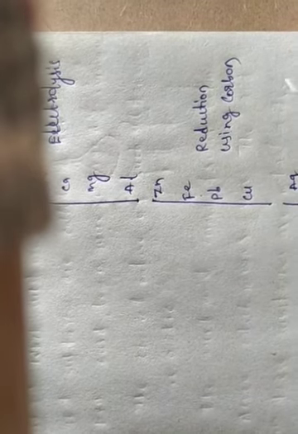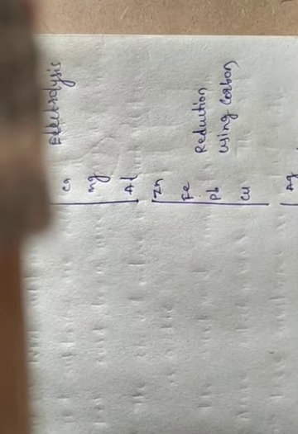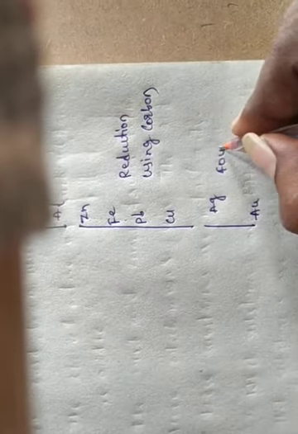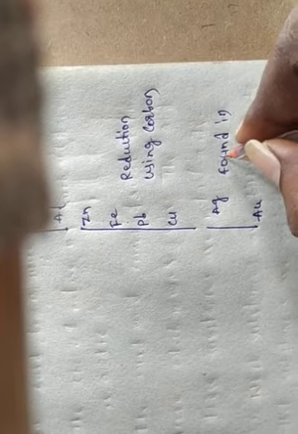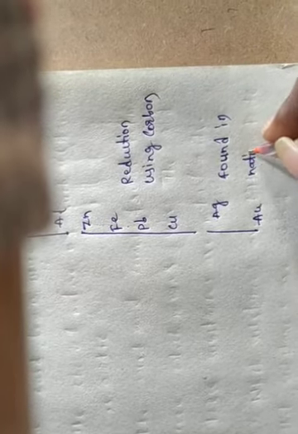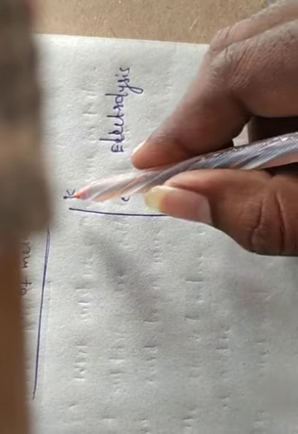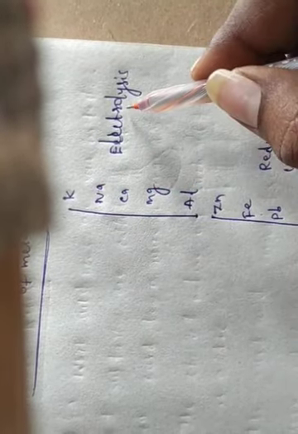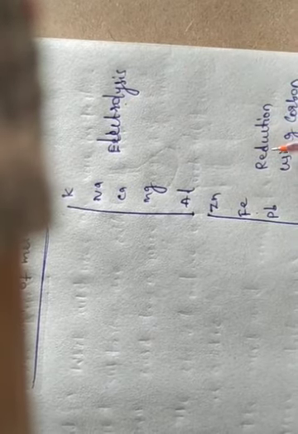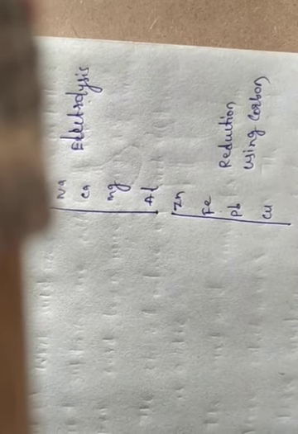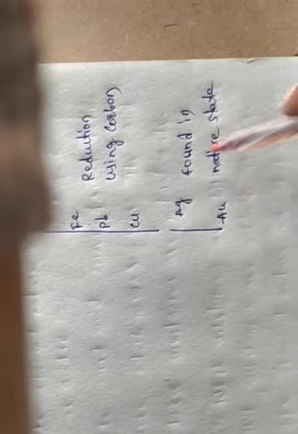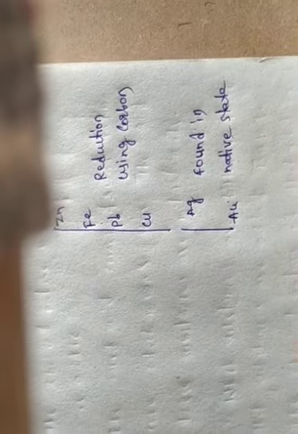Next, silver and iron found in native state. Okay, see the potassium, sodium, calcium, magnesium, aluminium we can extract from the electrolysis method, and zinc, iron, lead, copper we can extract from reduction using carbon, and silver, iron we can find in native state.